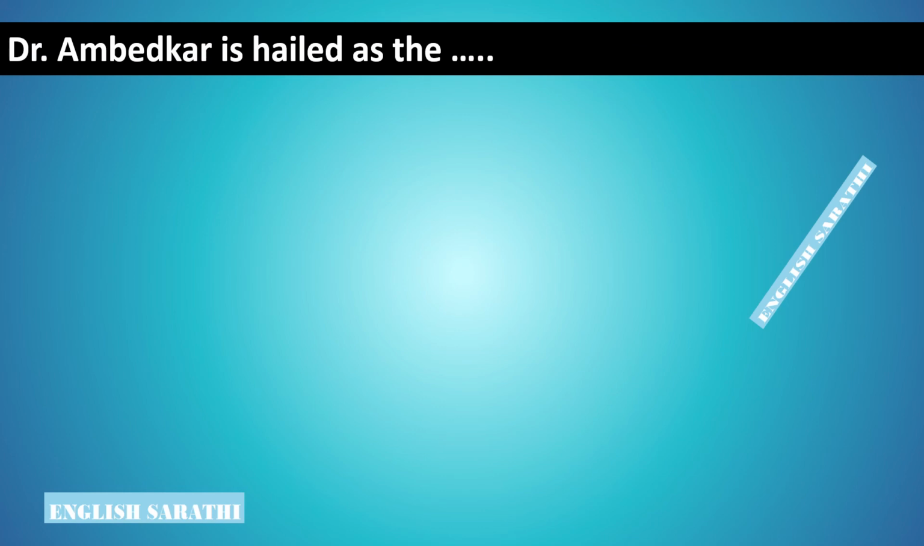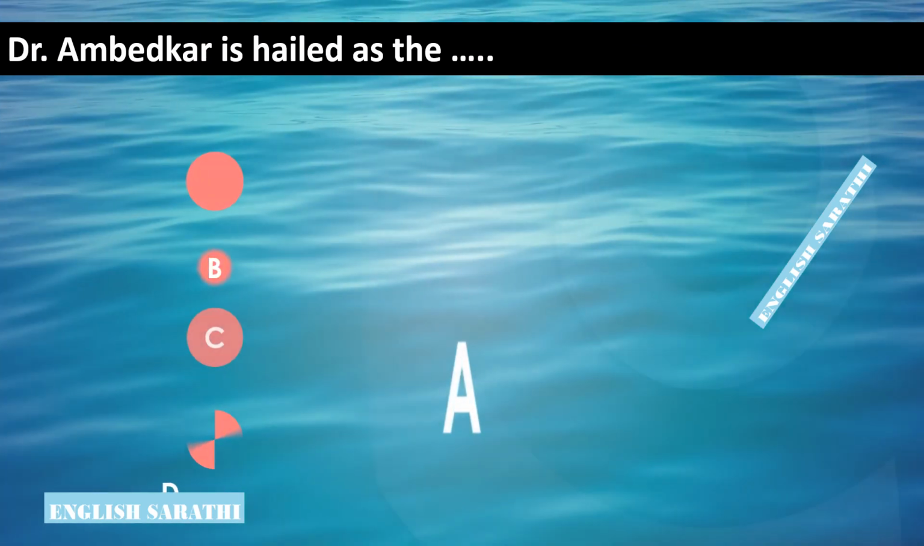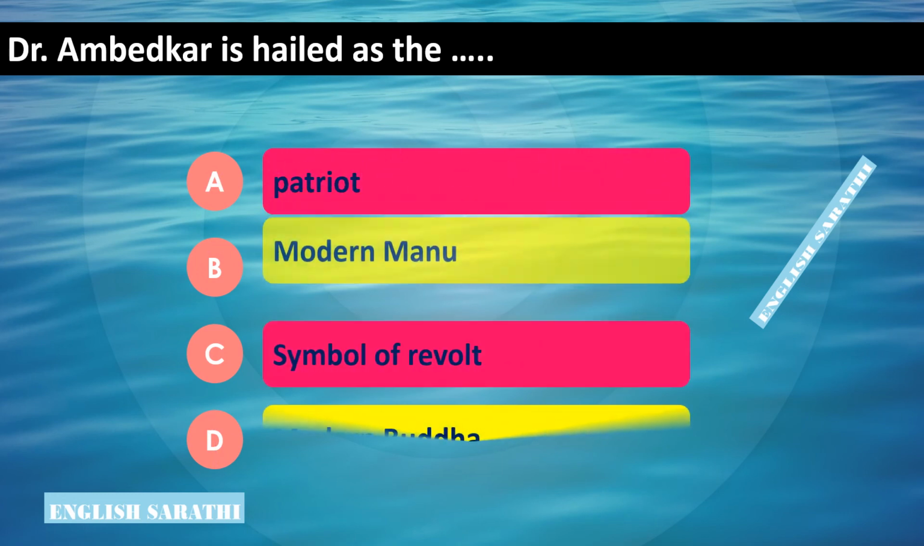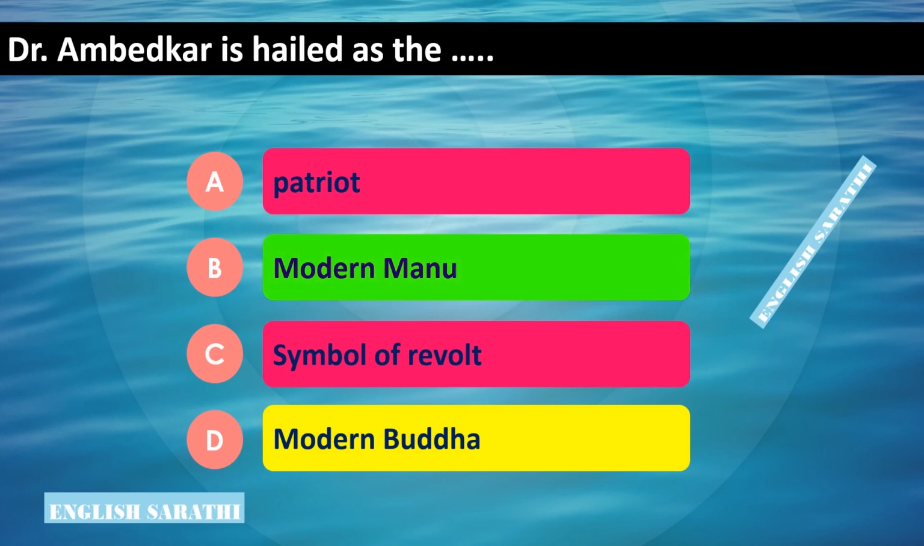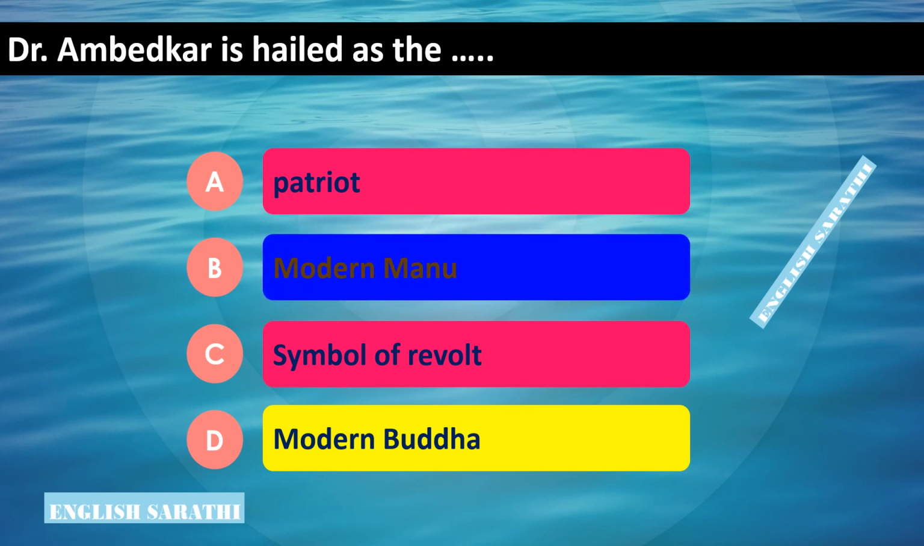Dr. Ambedkar is hailed as the dash. Options are: option A, patriot, option B, modern Manu, option C, symbol of revolt, option D, modern Buddha. The correct option is modern Manu. Ambedkar is hailed as the modern Manu.